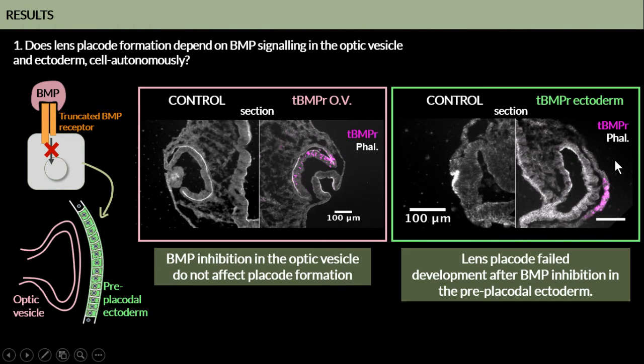However, when we did the overexpression of this negative form in the preplacoidal ectoderm, we saw that the lens placode failed to develop. We can see that the cells here are still cuboidal, while in the control eye we have the lens placode formation. So the lens placode failed to develop after BMP inhibition in the preplacoidal ectoderm.